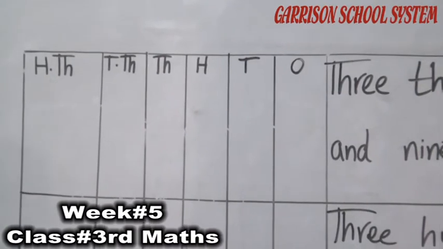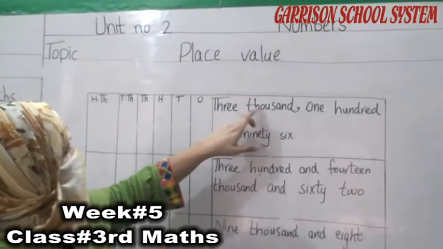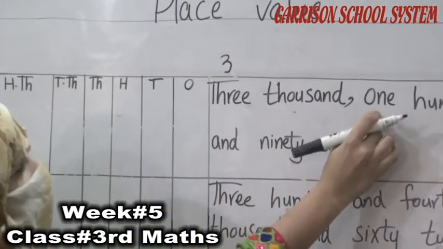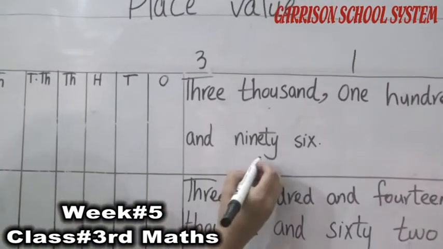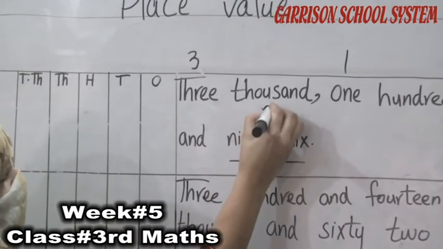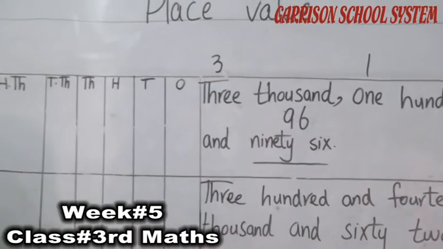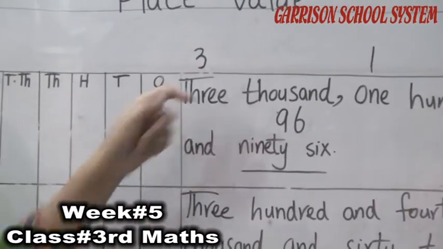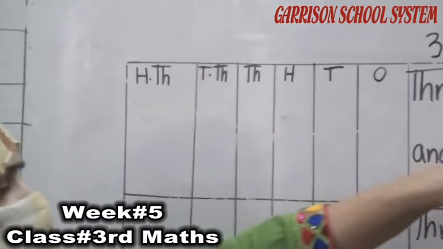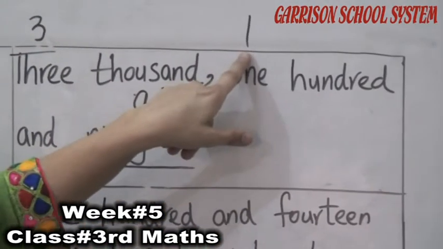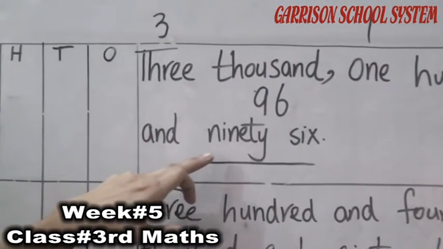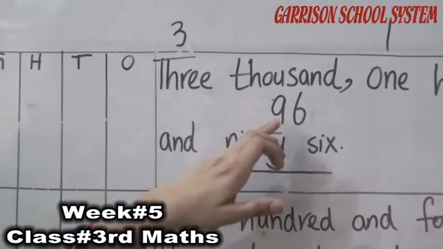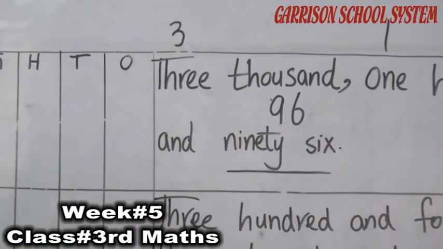Okay student, 3000, how many thousand? 3196. Okay student, which number is in thousand place? 3 number. Okay student, which number is in 100 place? 1 number. Okay, next 96. These 2 numbers are in, this is in 10th place and this number is in 1st place.